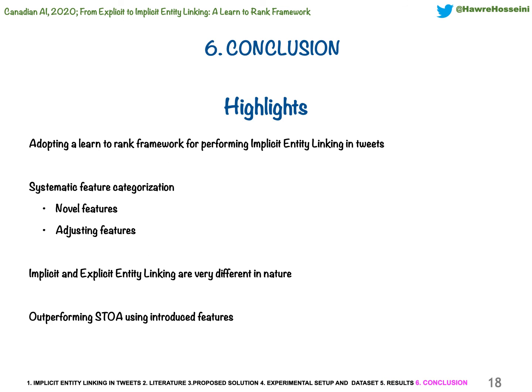Let's conclude this talk. So in this paper, we have adopted a learning to rank approach for performing the task of implicit entity linking. We have systematically categorized and introduced features that can be used for this purpose and compared their performance against the traditional explicit entity linking task.